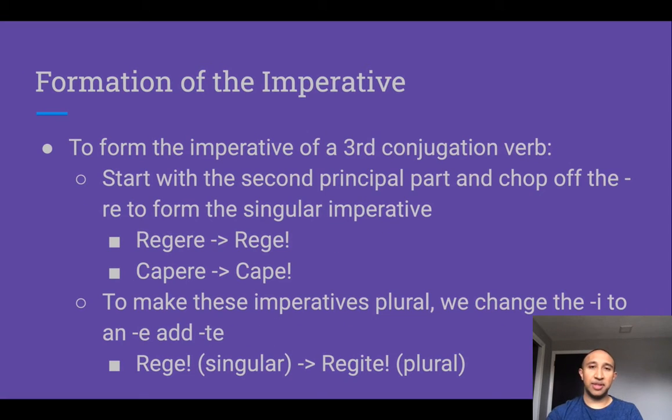Of course, our exception comes in the third conjugation. And here again, though, we start with that second principal part and chop off the re to get the singular imperative. So the verb rego, regere becomes rege, rule, and capio, capere becomes cape, which means take in the singular imperative. Now, the difference comes in the plural imperative here. So we change the e to an i, and then we add te. So rege becomes regite, which means rule, and it's addressed to multiple people.